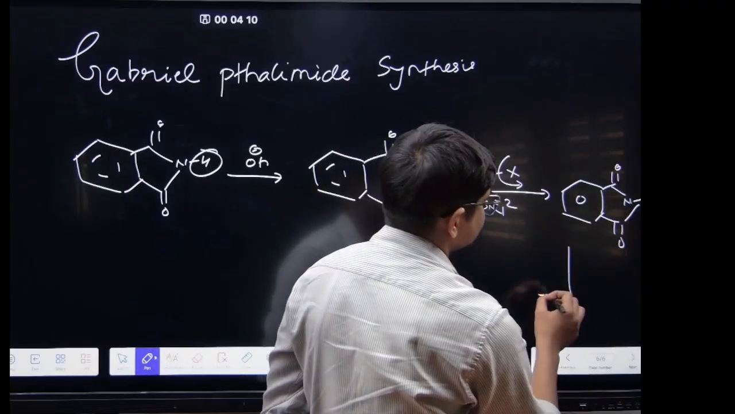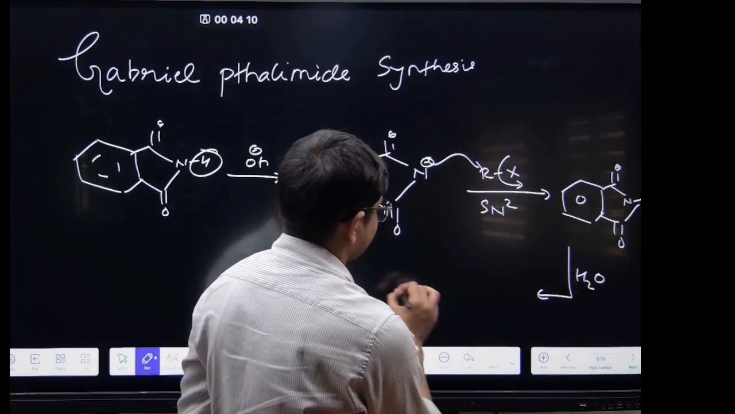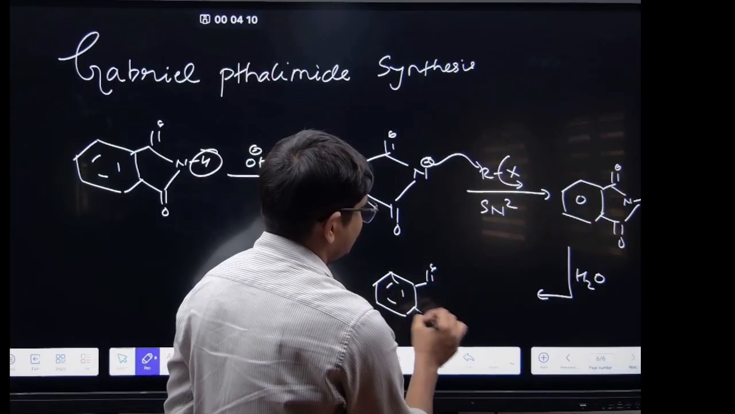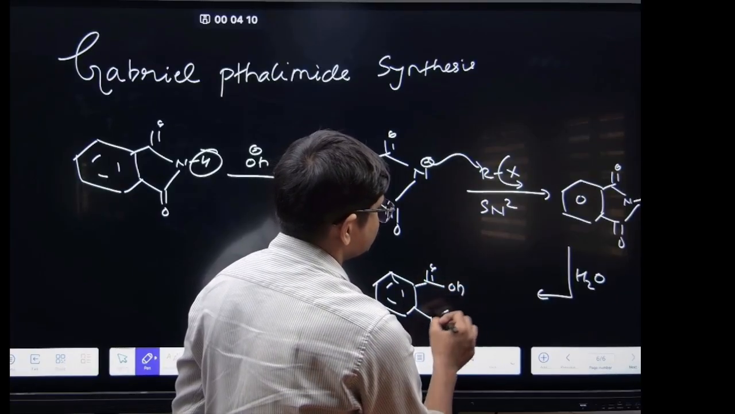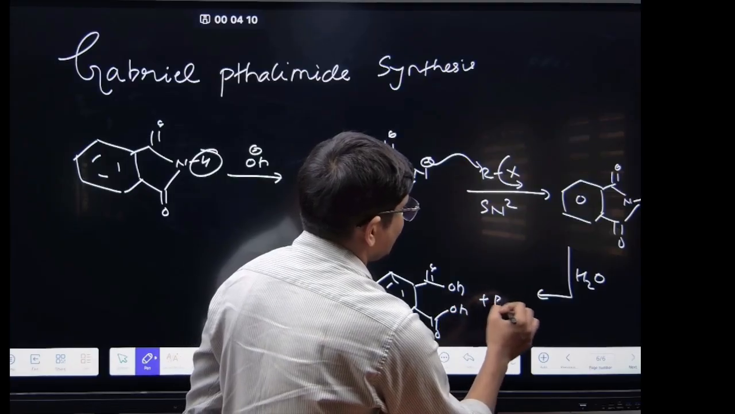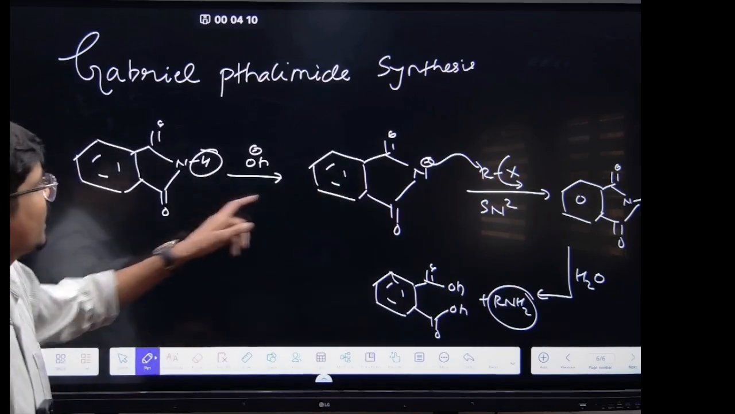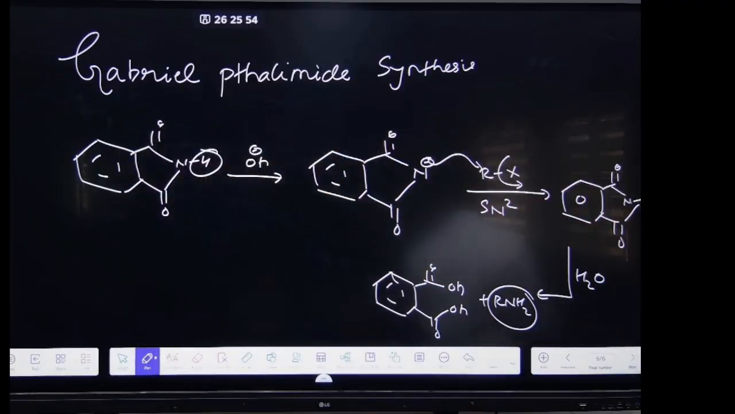Again the hydrolysis step. So it will form what? It will form C=O, OH, OH plus RNH2. So this is the process to form the primary amine.